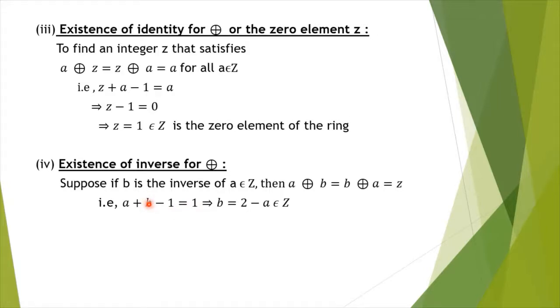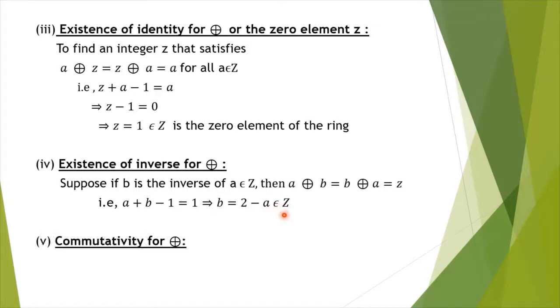So keep b on one side and bring all the terms to the right side. So b is equal to 2 minus a. By performing the ordinary operations in Z, we find b is equal to 2 minus a. Of course 2 minus a is an integer, as 2 is an integer and a is an integer, so 2 minus a is also an integer.